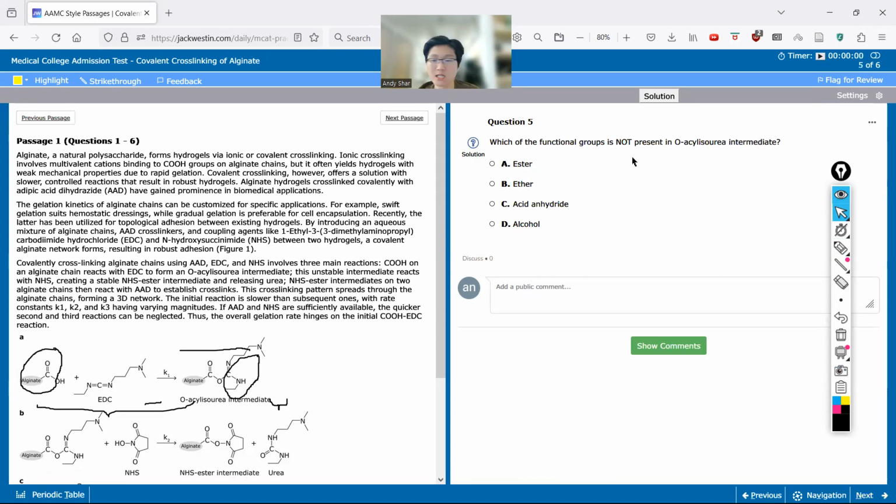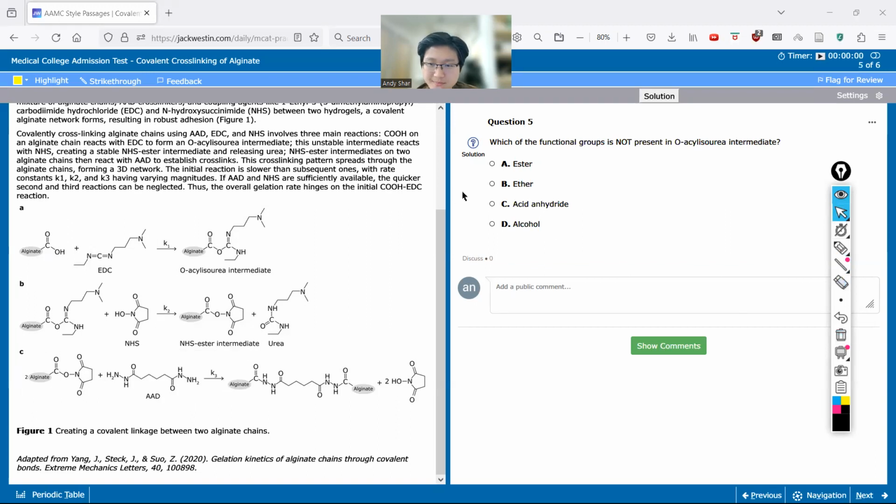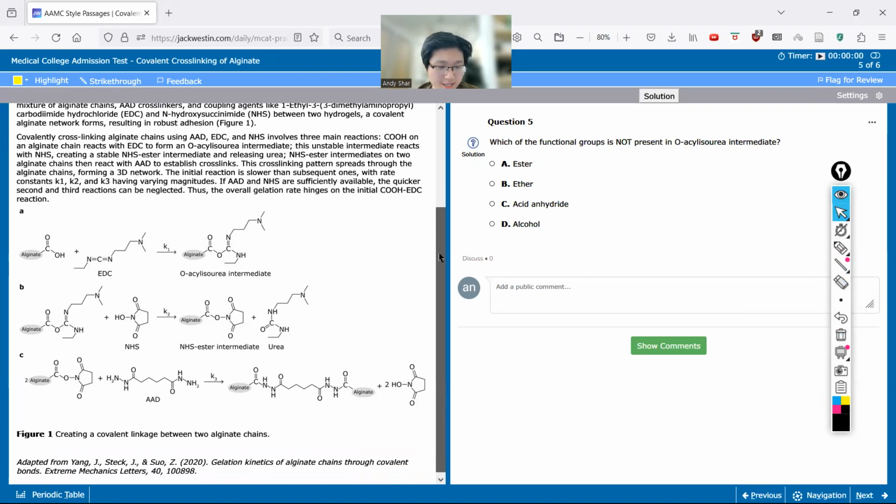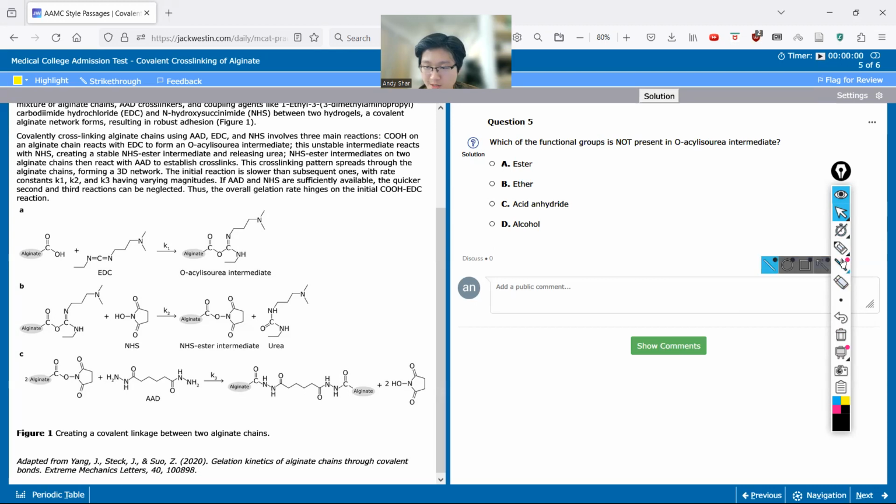Which of the functional groups is not present in O-acetylsuria intermediate? All right, so this one was actually a little bit tricky, right? So O-acetylsuria intermediate is this thing right here, right? So it should be pretty simple. Which of the following functional groups is not present? Ester. Do I see an ester? I see an ester right here, right? So you can have stuff on either side, but it's that COO, right? So whenever you see COO, that is an ester. We definitely see that, so therefore it's not A.